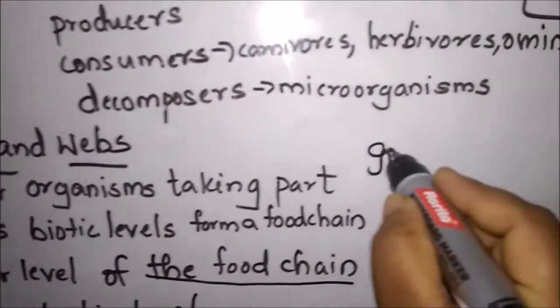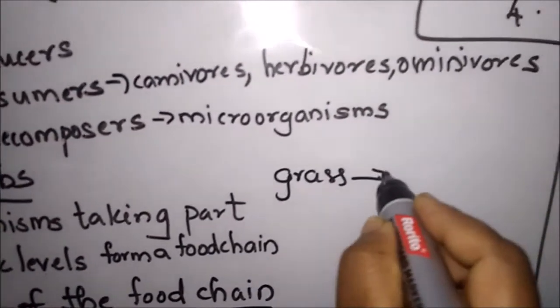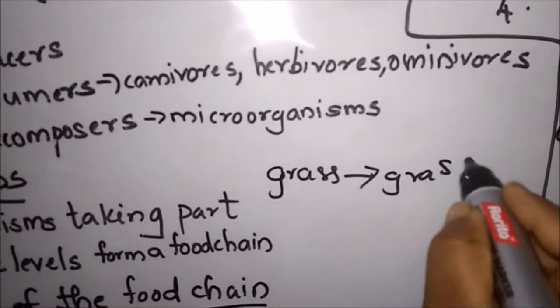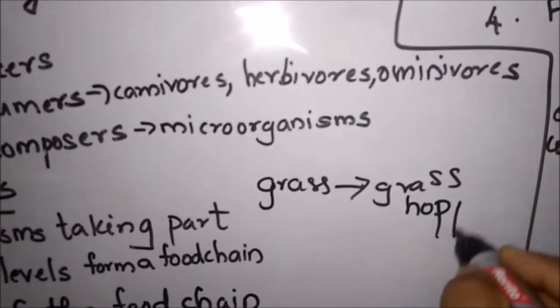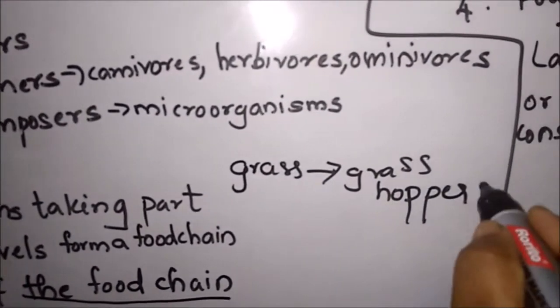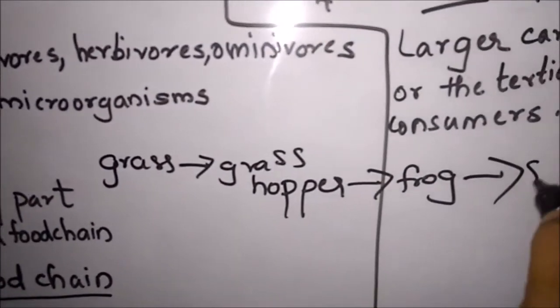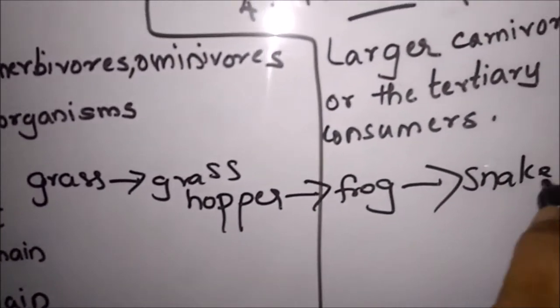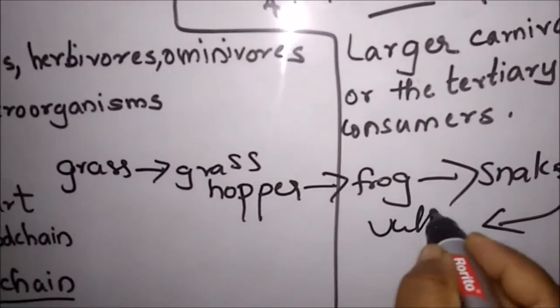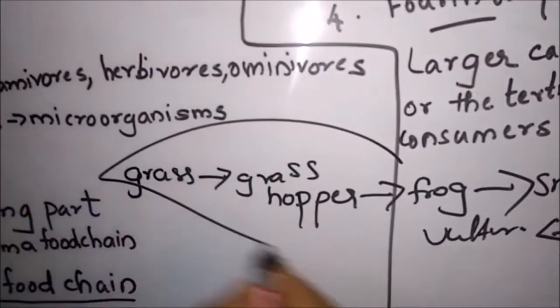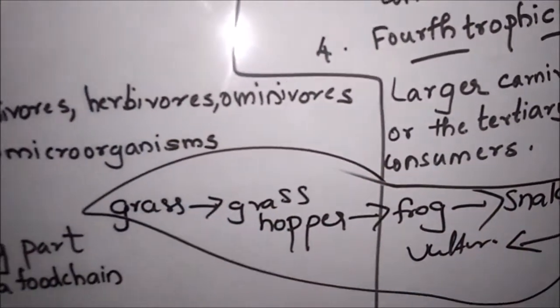For example, grass: who will eat it? Grasshopper, the green insect. The grasshopper will be eaten by a frog, the frog by a snake, and last the vulture. This is called a food chain.